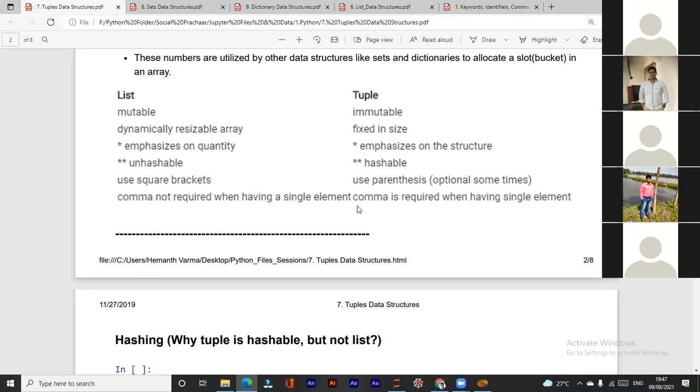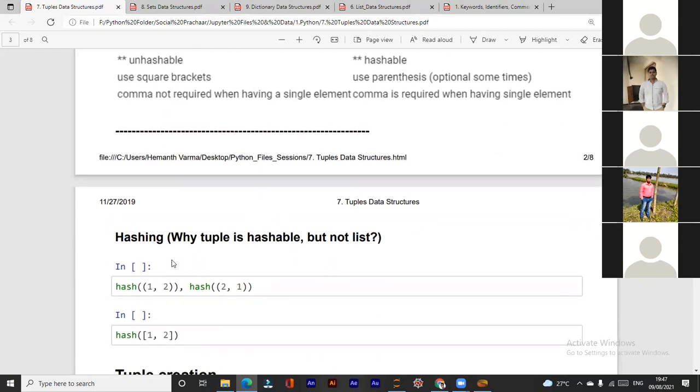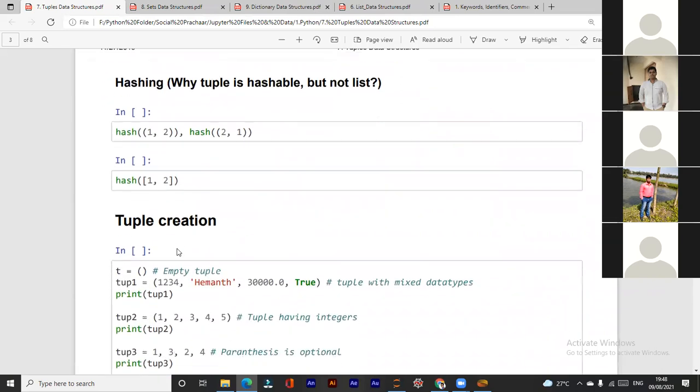But in tuples, a comma is mandatory when having a single element. Even if you write it within parentheses, the comma is required. See, this is why a tuple is hashable but not a list.